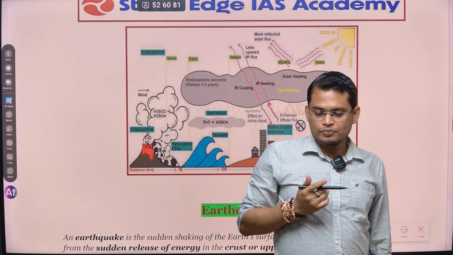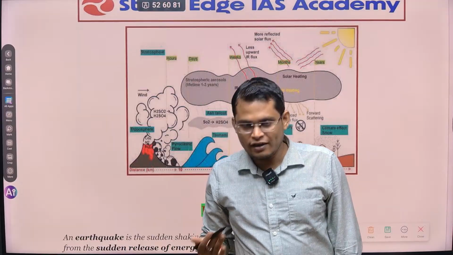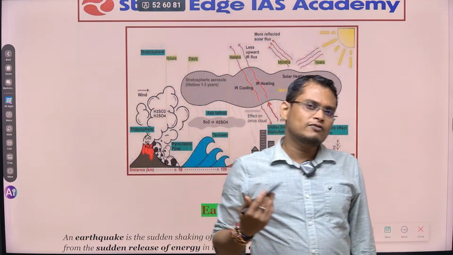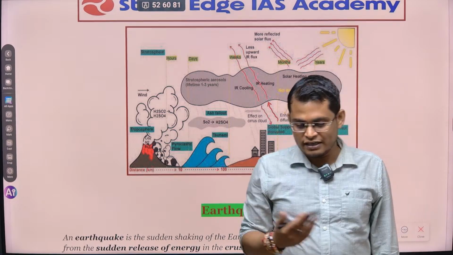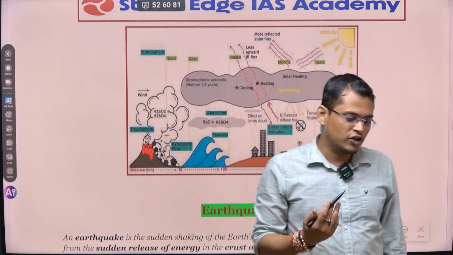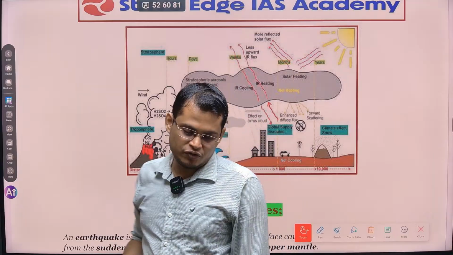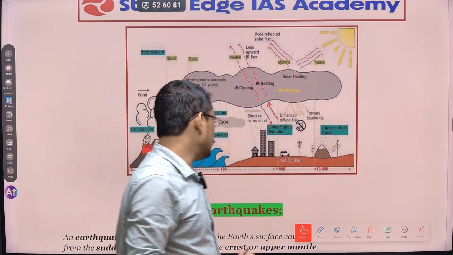Okay? On the other hand, if repeated volcanic eruptions happen, a lot of greenhouse gases like carbon dioxide and sulfur dioxide are erupted, which also leads to rising temperature and contributes to global warming.